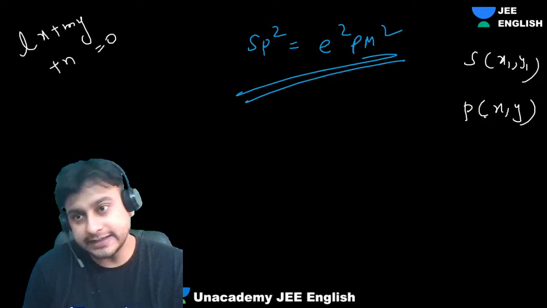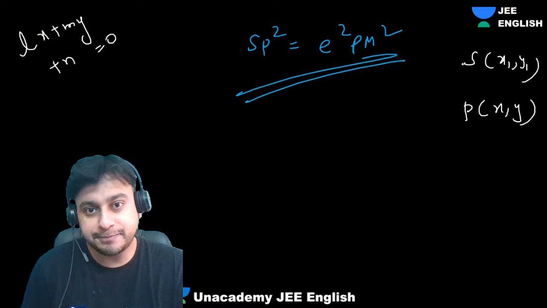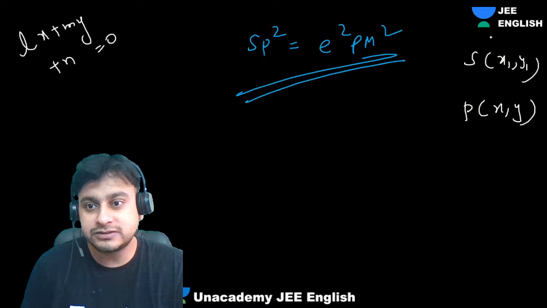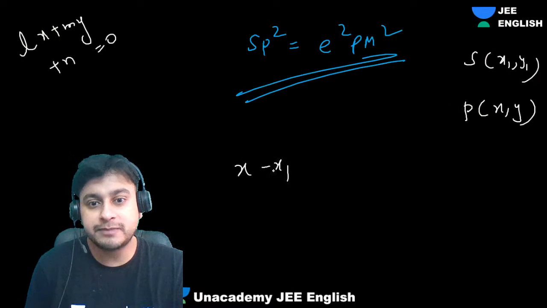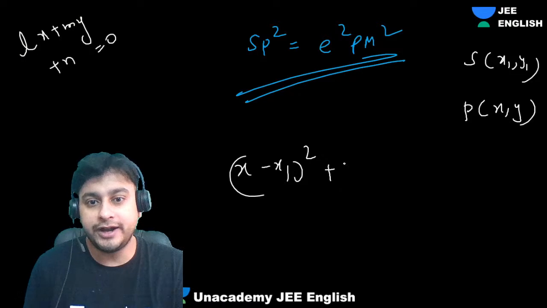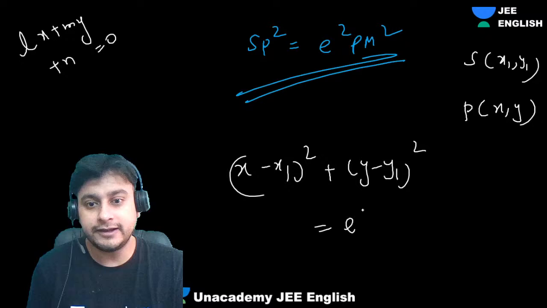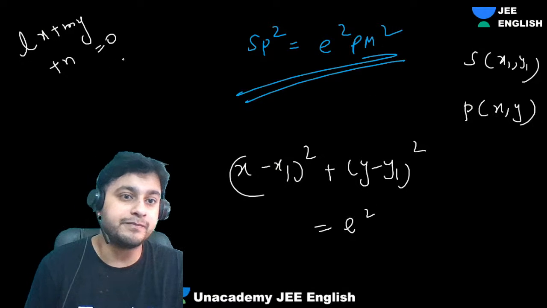So what we can say, guys, SP square is equal to E square PM square, right? So let's do that. SP square is x minus x1 whole square plus y minus y1 whole square, equal to E square into the distance of P from M.